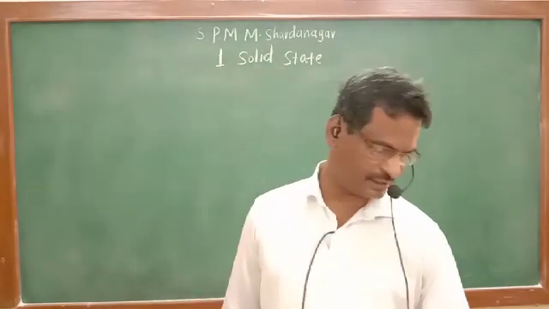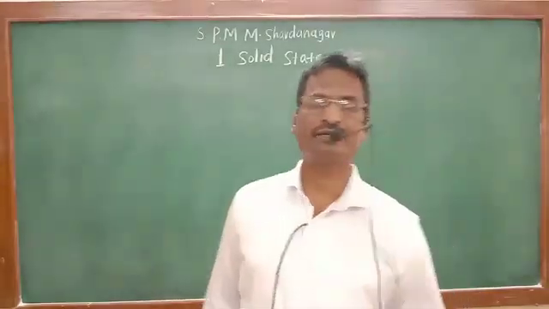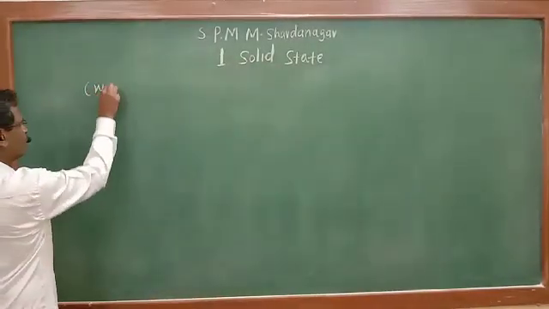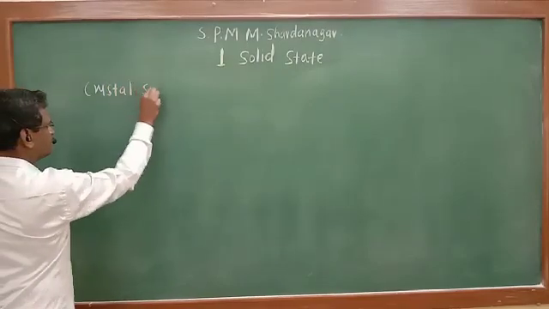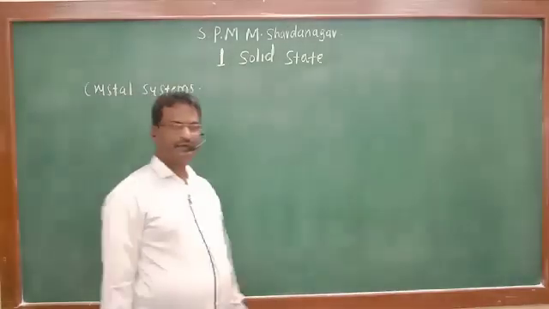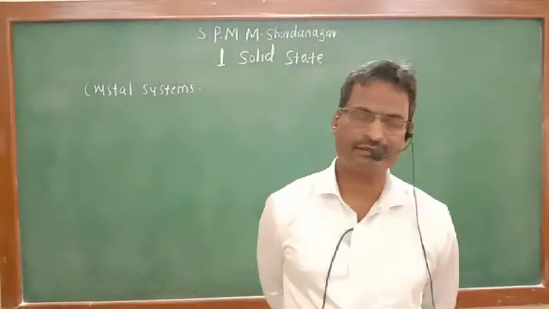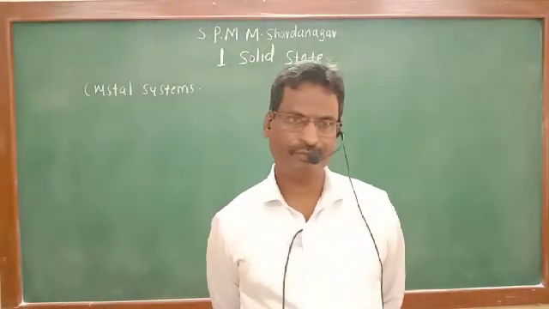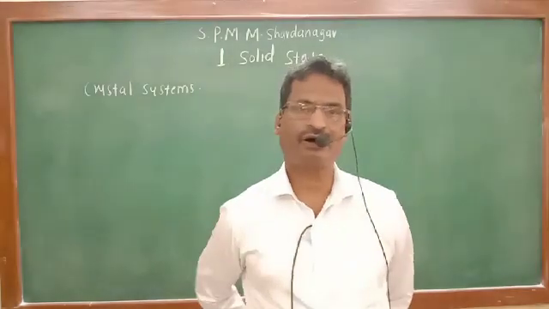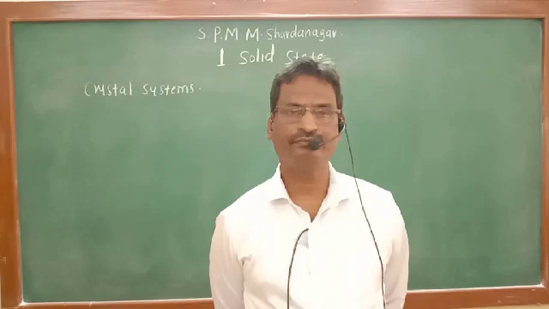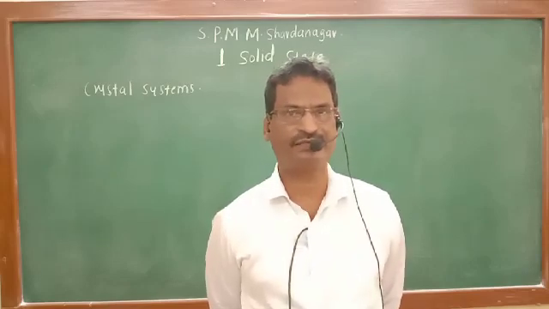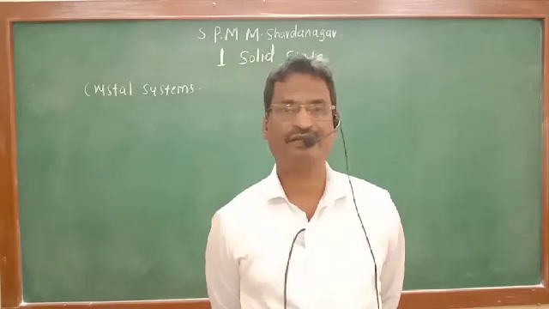In this lecture, we are studying crystal systems. The scientist Bravais observed by mathematical calculations that 14 different types of arrangements are possible in three-dimensional manner.